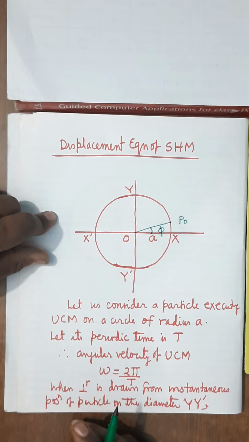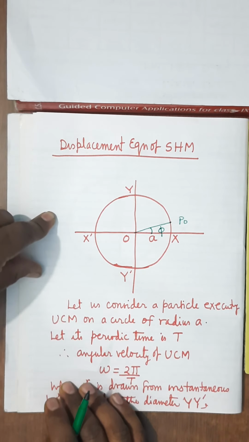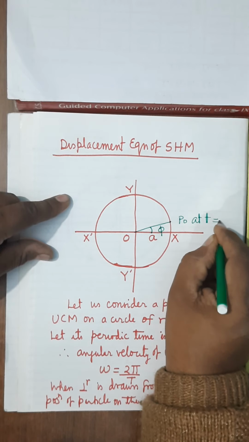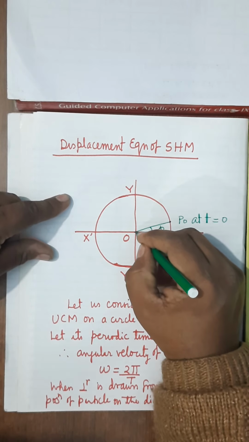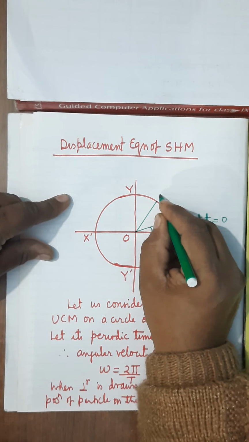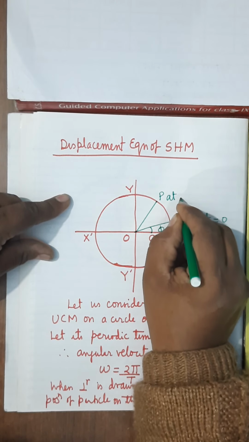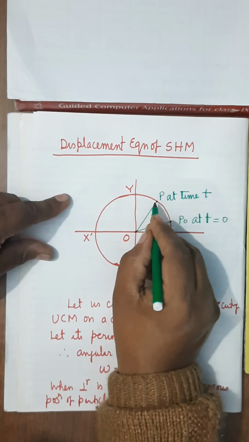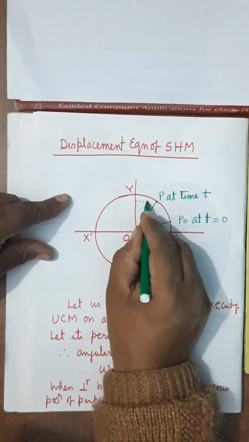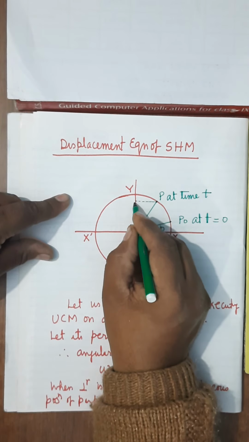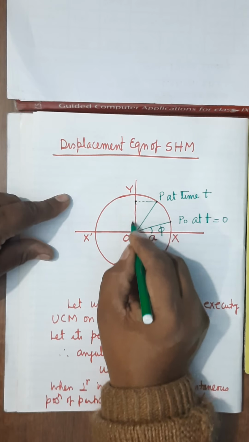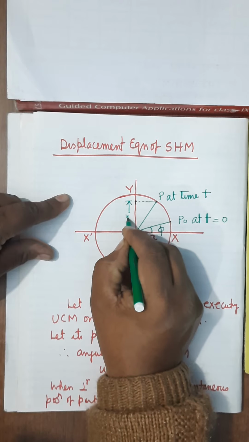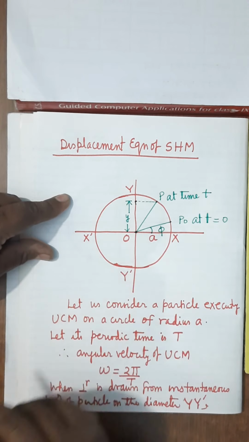This is the angular displacement of the particle at time t equals 0, and let at time t it be at the point P. So see here, what will be the position of the foot? The position of the foot will be this. What will be its displacement from the mean position? That will be equal to y. We have to find this value of y.